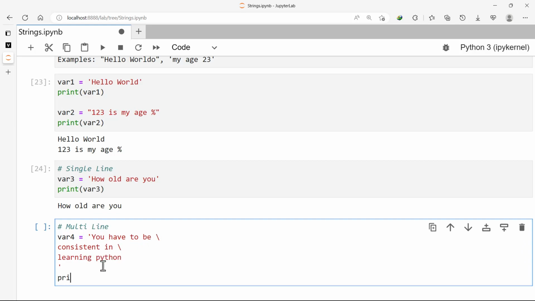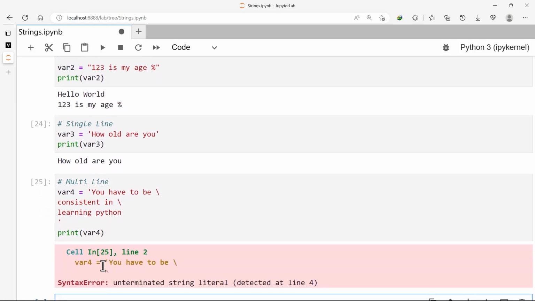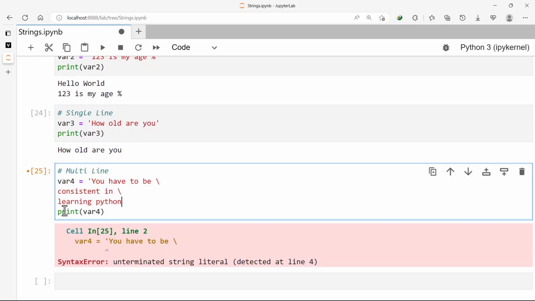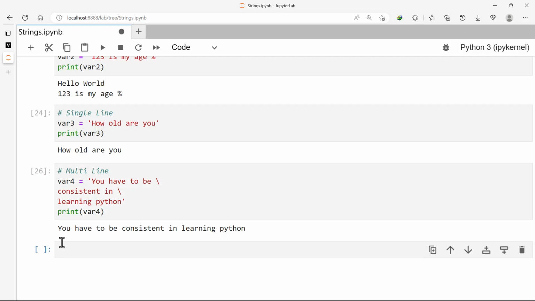So if we print var4 now, let's see what we are getting. We are getting unterminated string literal detected at line 4. So here we shouldn't bring this one here, it should go here. And then if we print this, we get: you have to be consistent in learning Python.